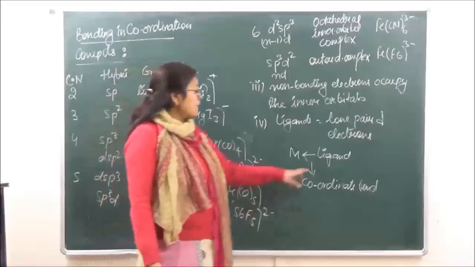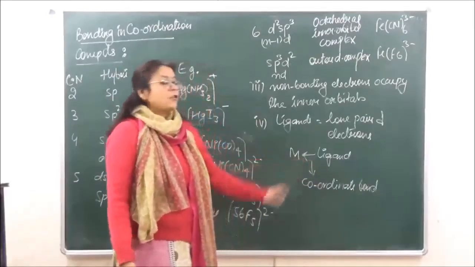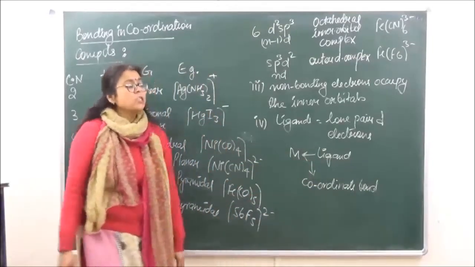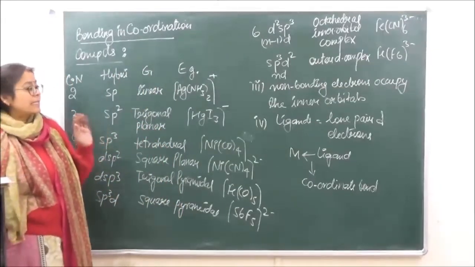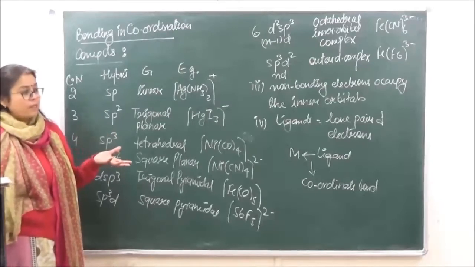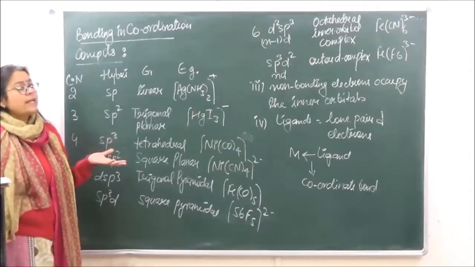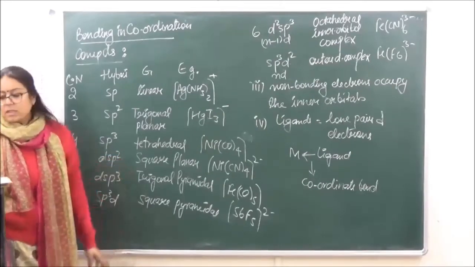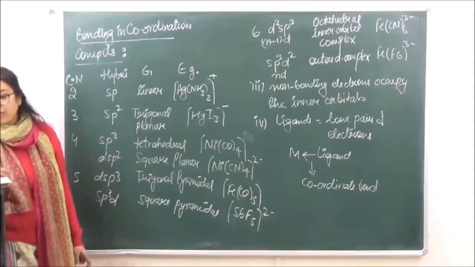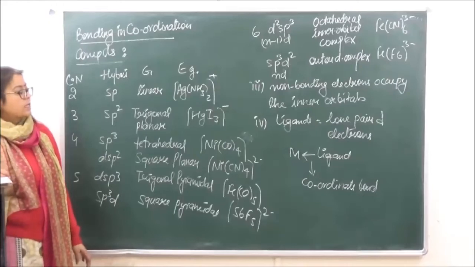The ligand that is donating its electrons for sharing, there is going to be no ion formation, because ligands are not parting away with their electrons, they are only sharing their electrons with the central metal atom. Is it clear?